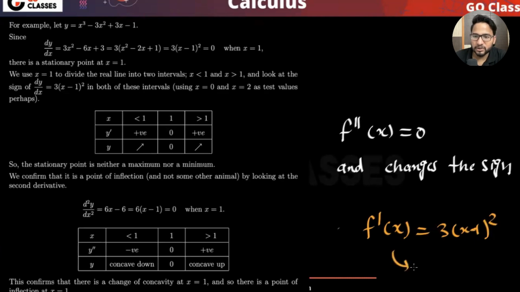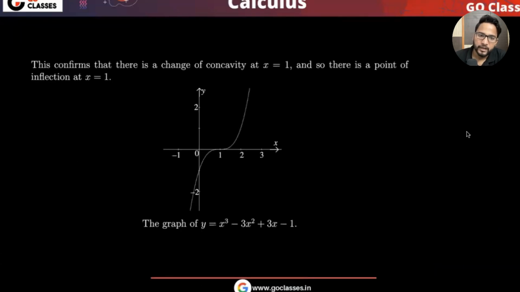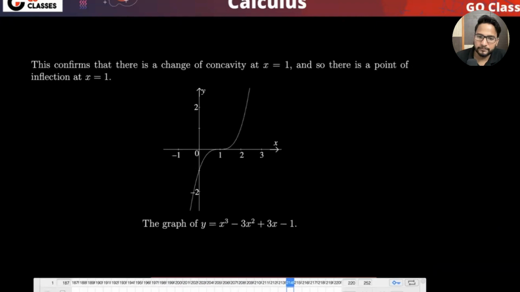So f dash x is zero. Does this tell you anything? So it is just a coincidence, right? Now f dash x could be zero or not, but I should be satisfying these two things. So see here what is happening at 1, it is actually becoming stationary at 1, right? So it is becoming stationary.